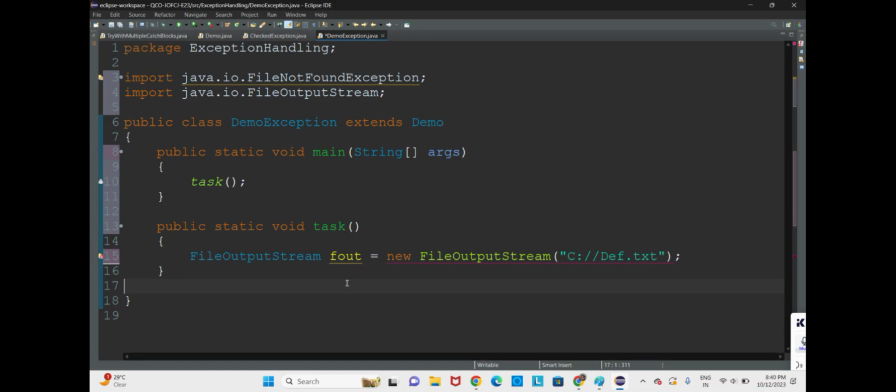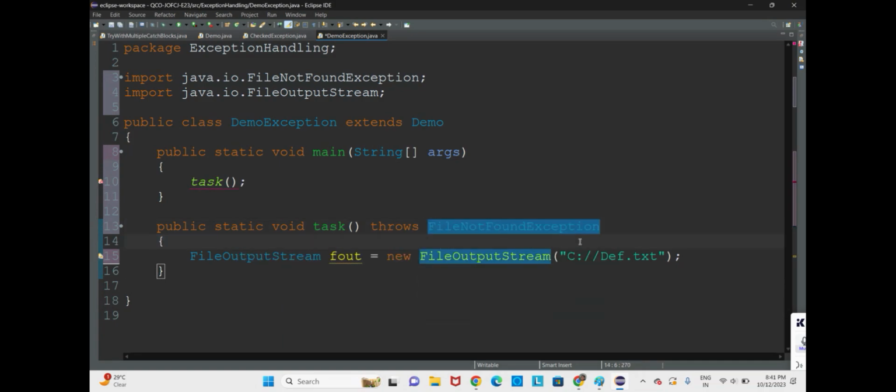Since we know how to handle it using try and catch, how to declare it? The task method will go for throws FileNotFoundException. Why are we going for throws?